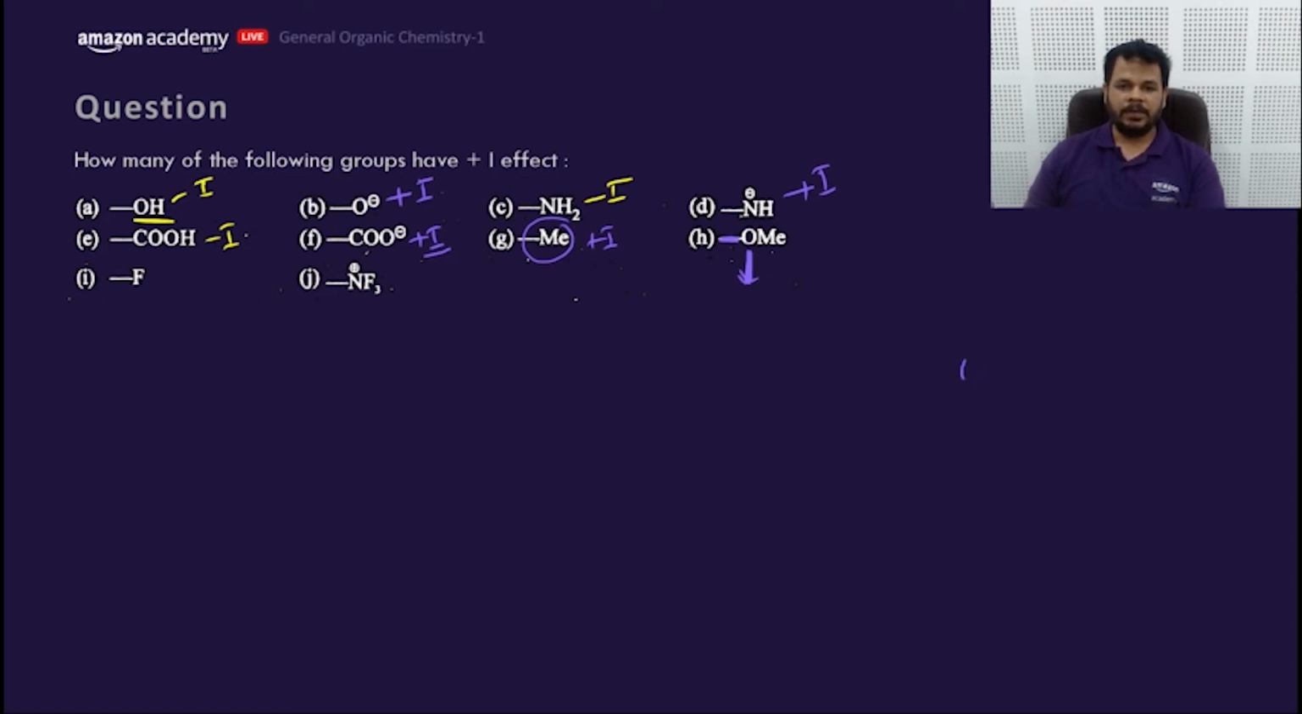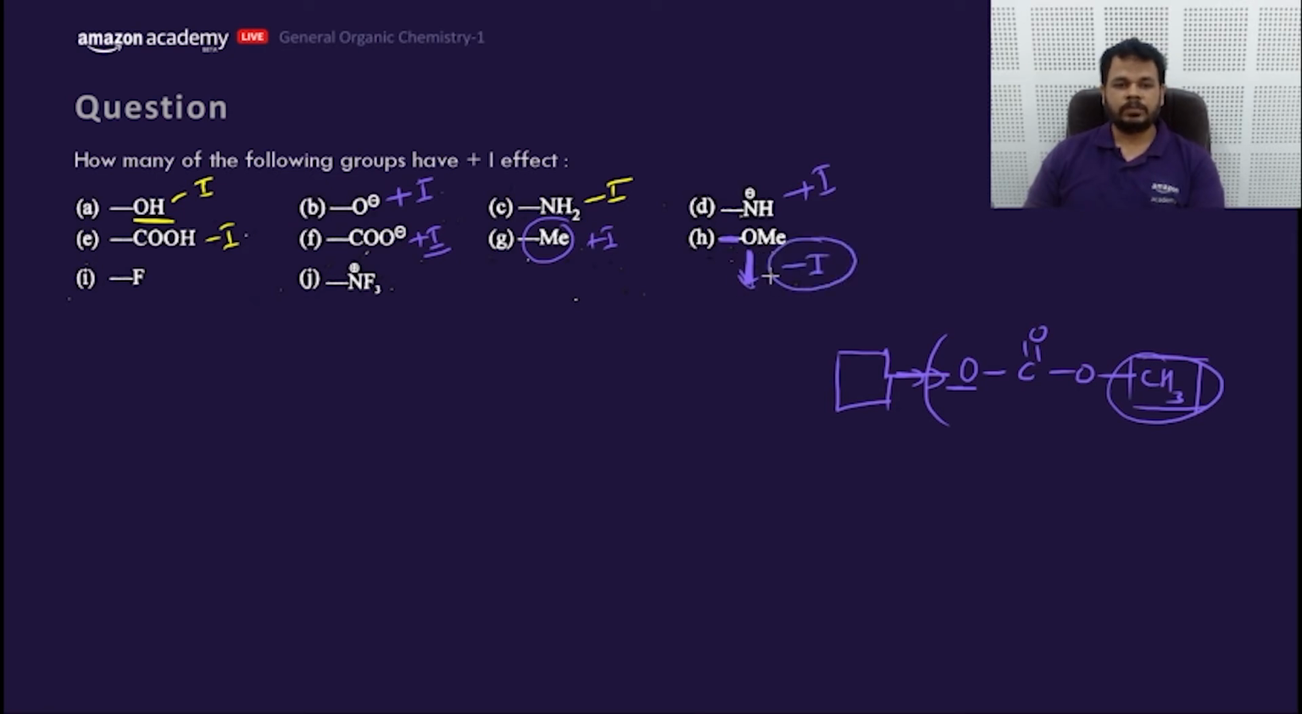For an example, if I ask this, what is the order of this? You will not say this is an alkyl group. This is the valency where this oxygen will get attached to the system. So this will supply or withdraw electrons, not the CH3. So you look for the first atom. So oxygen is minus I.